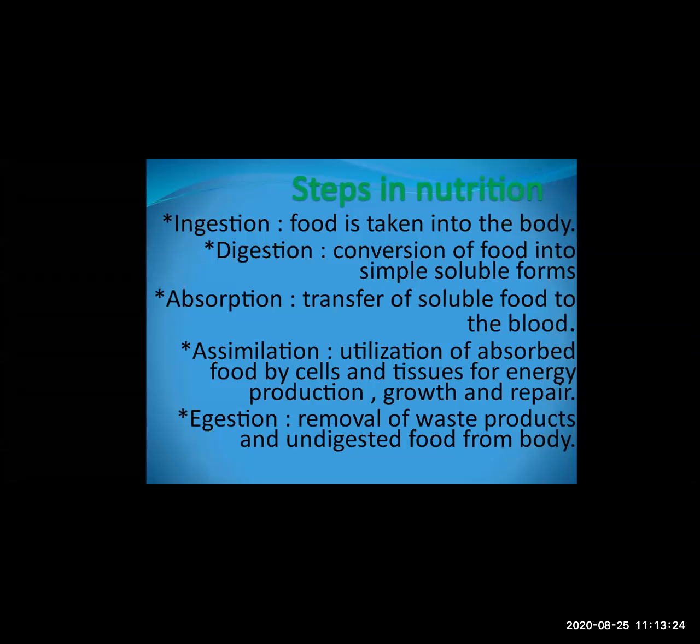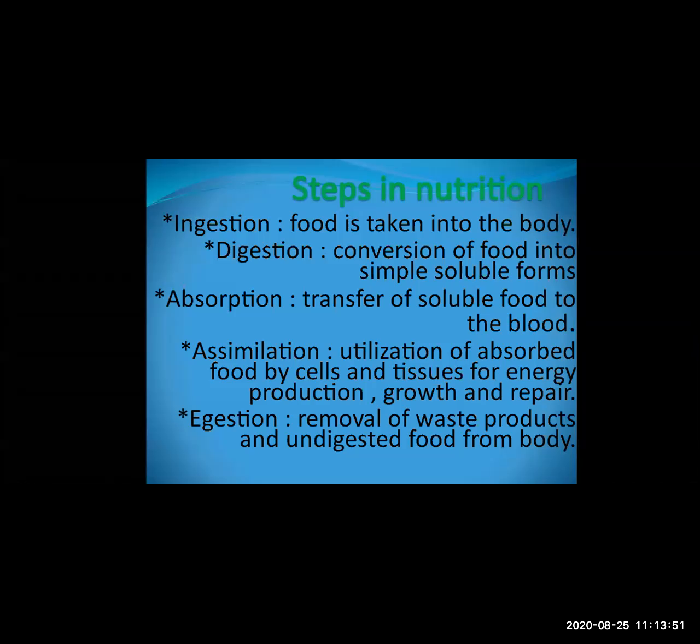Okay. In the first process, what we have seen, the intake of food by the body is called ingestion. In the second step, whatever food is consumed by the body is broken down into the simple soluble form. And in absorption, whatever soluble forms have been produced in the digestion are absorbed or transferred to the blood.